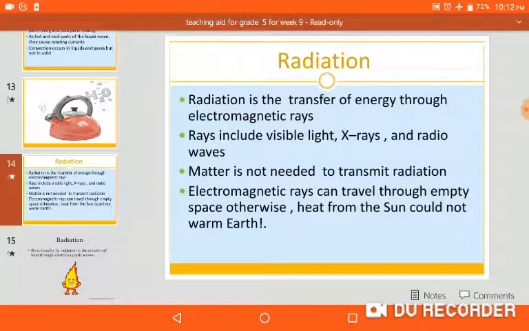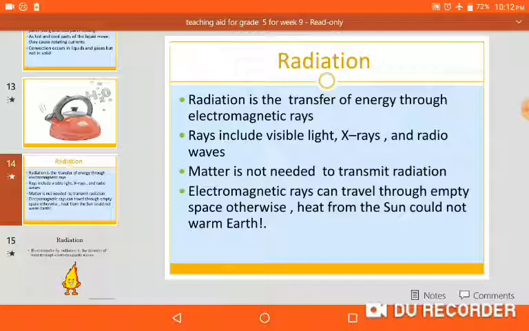Third one, radiation. Radiation means the transfer of heat through electromagnetic rays. It means you get heat in the form of rays from the sun. Rays include visible light. Light is a ray. X-rays, which we use for many purposes, and radio waves. These are also very important rays.